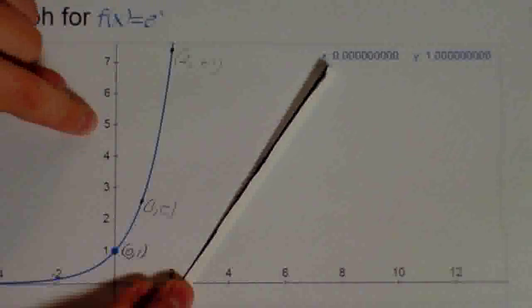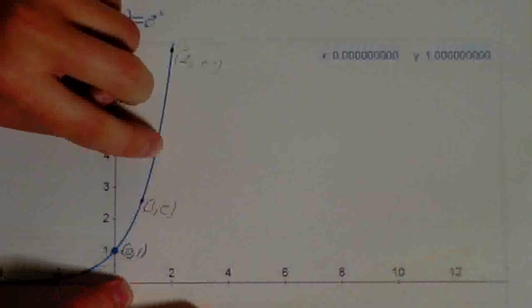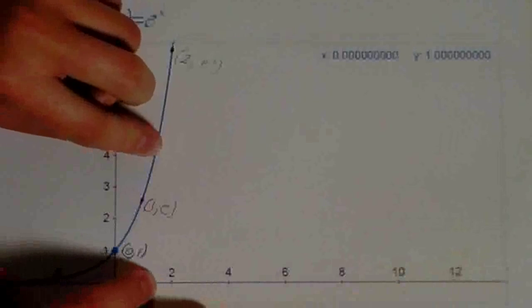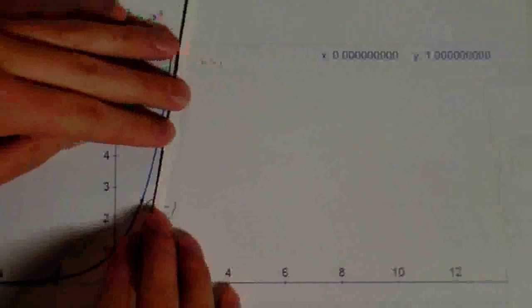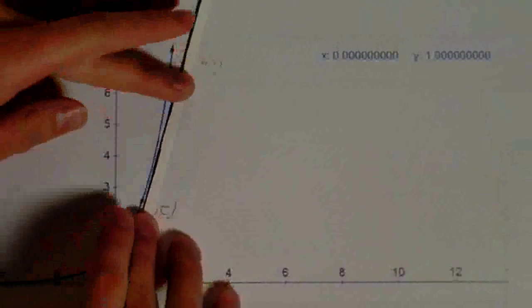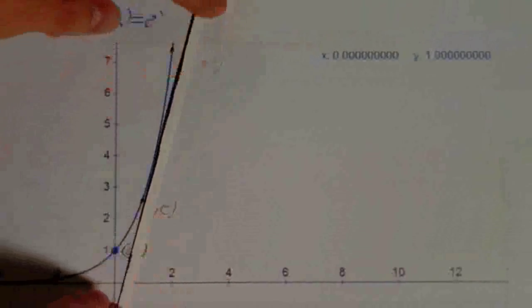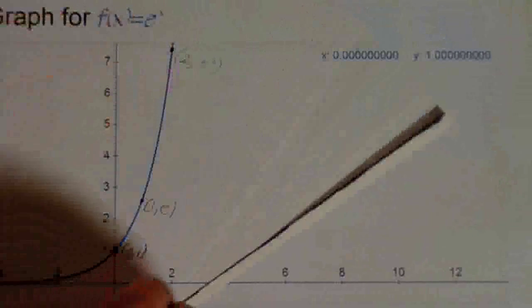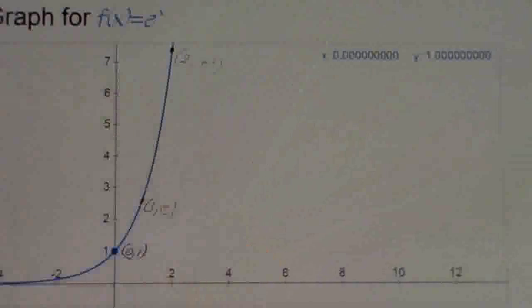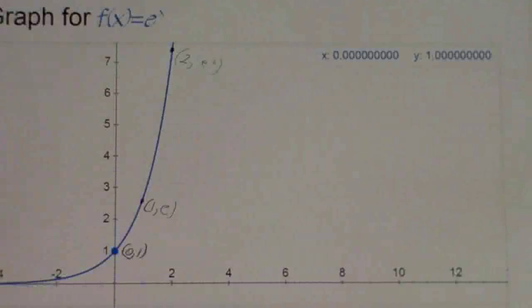Up here, suppose we let the function of x equal 4. So find this point about right here. X is going to be almost 2, not quite, maybe 3/4 or something like that. And the slope is going to be 4. So whatever the function of x is, that's going to be the same value as the slope. This is the only graph for which that is true. So that's a really cool property of e.